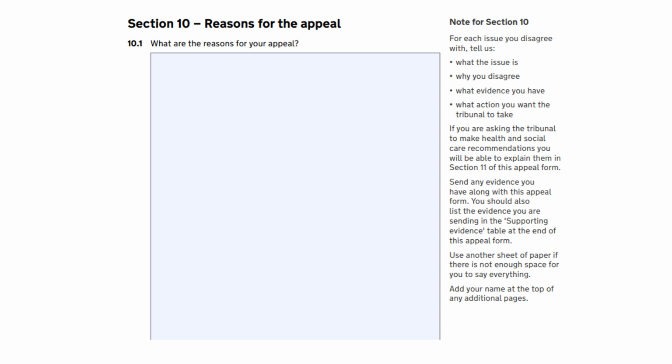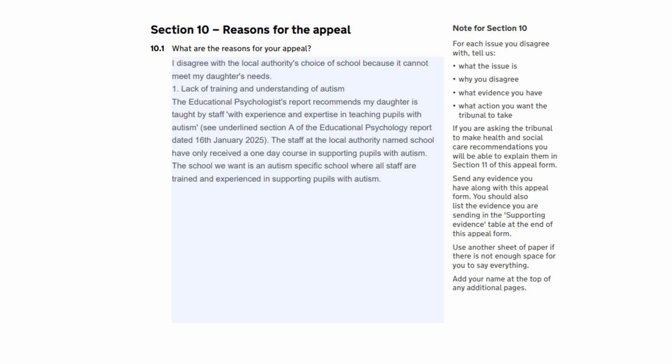When you're putting together your reasons for appeal, you might want to refer to a piece of evidence that you're sending in, such as a report. So let's have a look at an example to give you the idea. In this form, the parent makes it clear what she's appealing against and says, "I disagree with the local authority's choice of school because it cannot meet my daughter's needs." In this example, the parent wants to give several reasons using paragraphs, so each paragraph has been given a heading and a number to separate the points clearly.